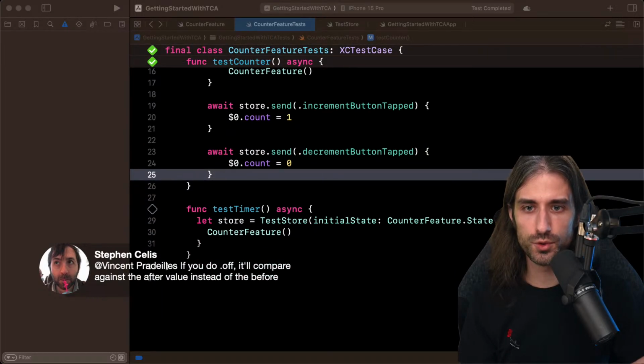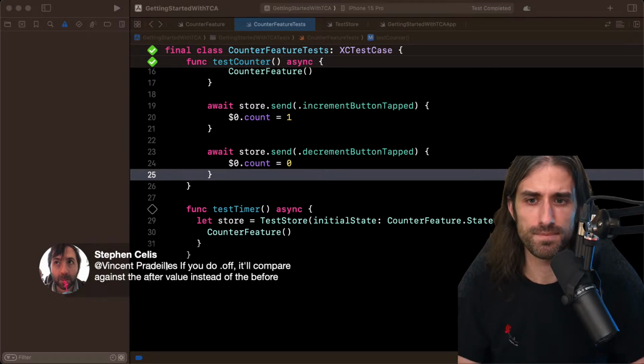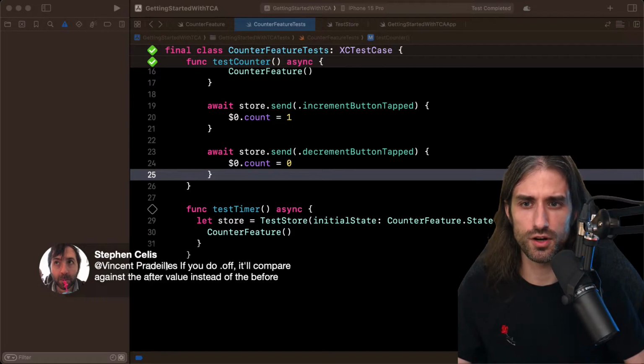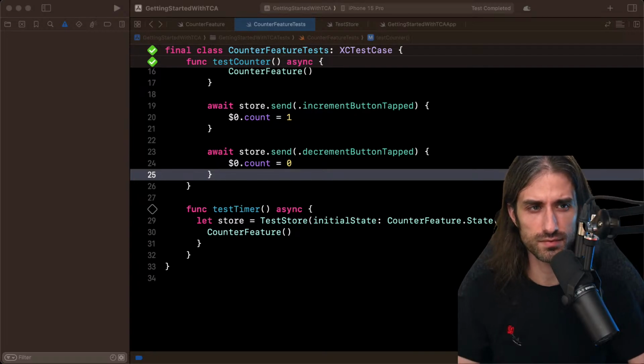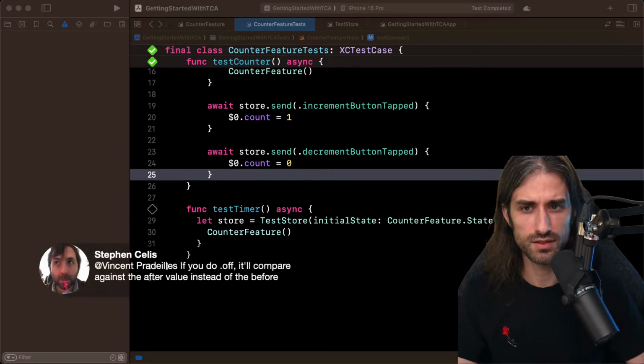Oh, so if you do off, it will compare against the after value instead of the before value. Okay, that makes sense. And so since it was off, it compared, and so it will catch bad mutations.